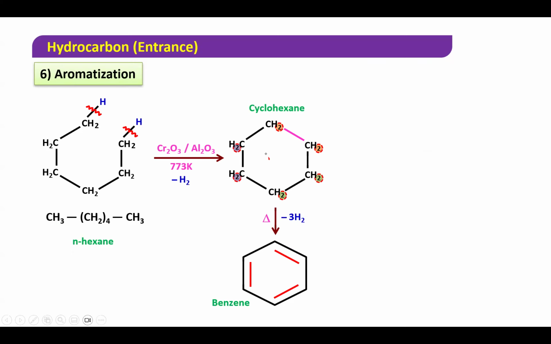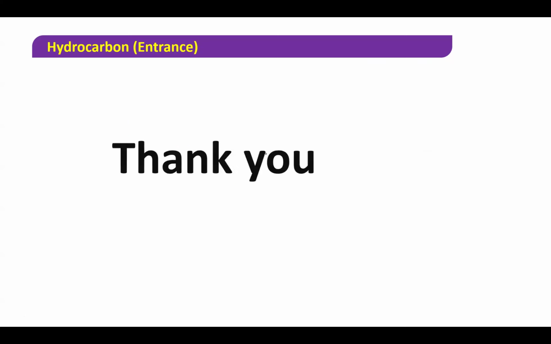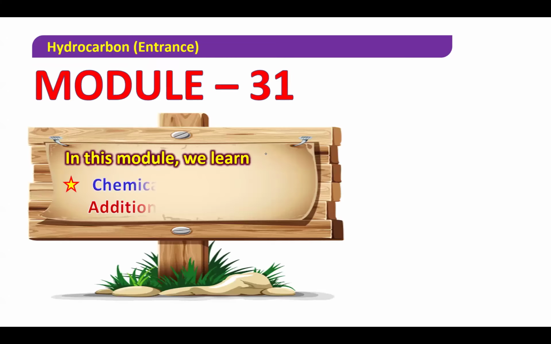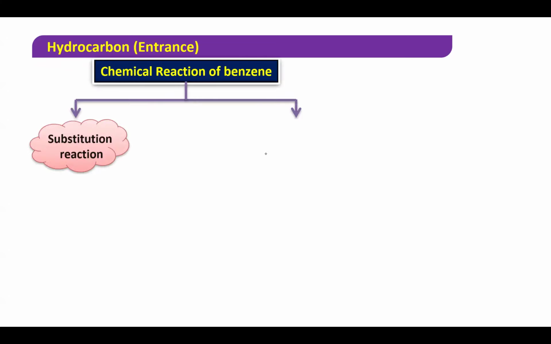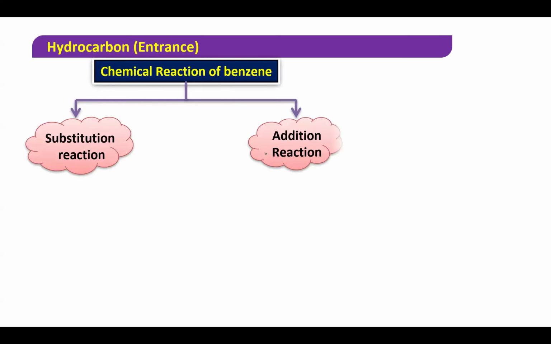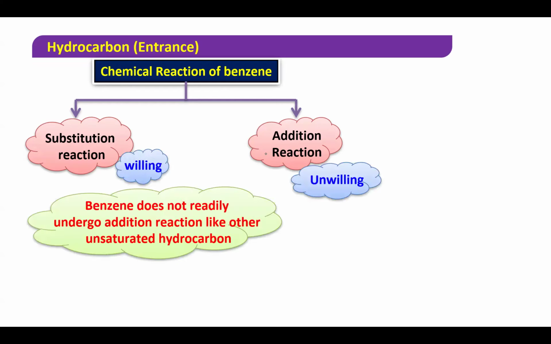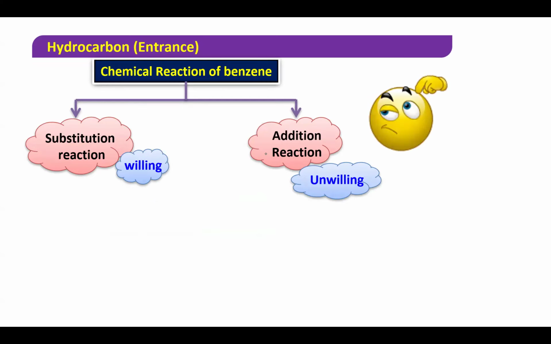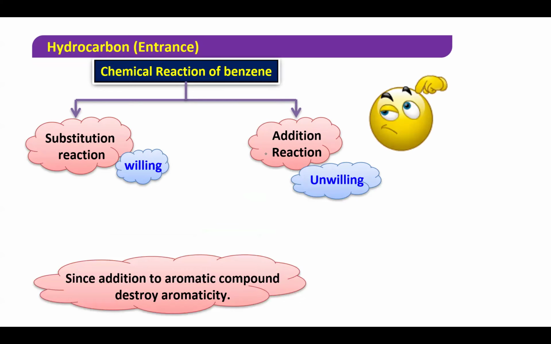You will say, sir, you have not given this one. Are, this reaction is in the alkane part. Okay. Now beta, we have to study the reactions of benzene. Benzene is a very special case. Benzene can undergo substitution reaction as well as addition, but it will undergo substitution willingly. If it gets a chance in life, it will go for substitution rather than addition. Here it will go willingly and there unwillingly. Benzene does not undergo addition reactions unlike other unsaturated compounds. Why? Because addition reaction will destroy its aromaticity.